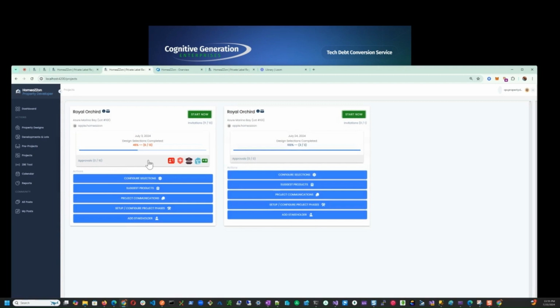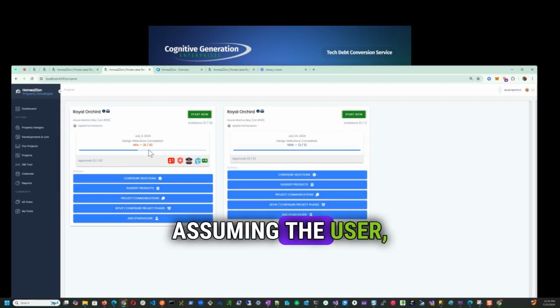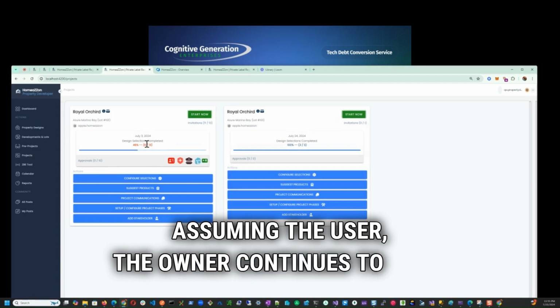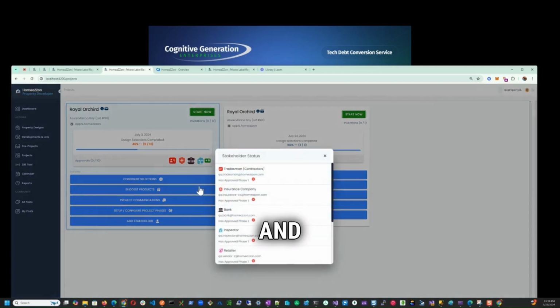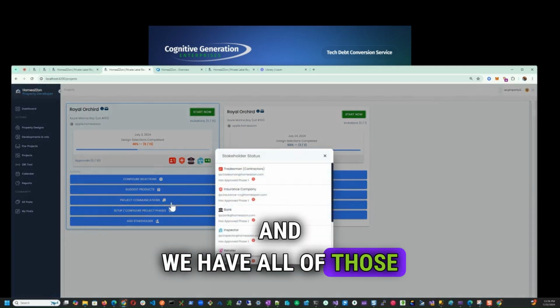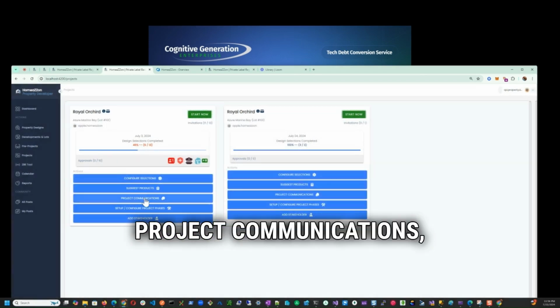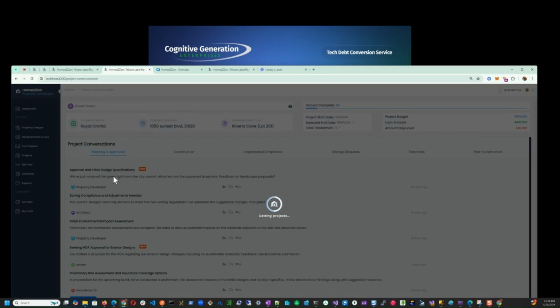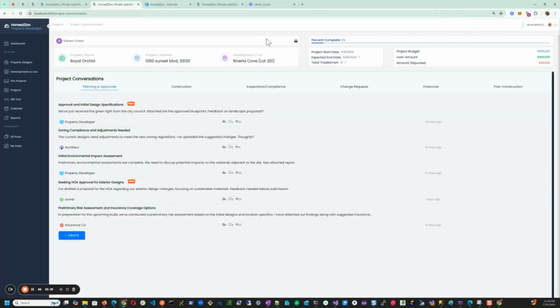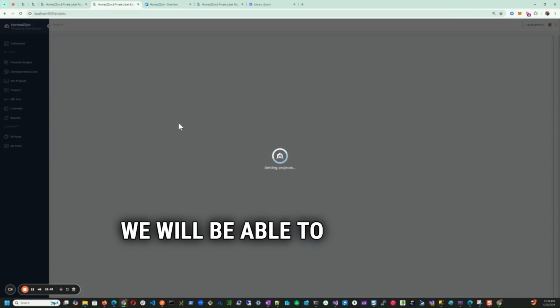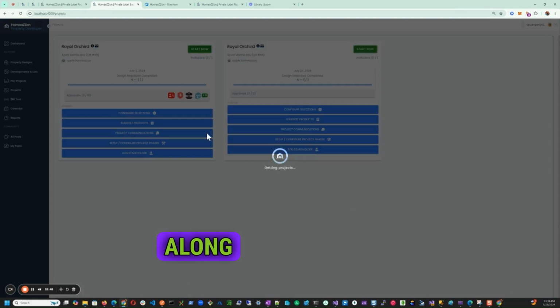So now, assuming the owner continues to make the required design selections, and we have all of those project communications, we get all of those things needed that we need to have done, then in that case we will be able to start the project and move the project along to phase 2.